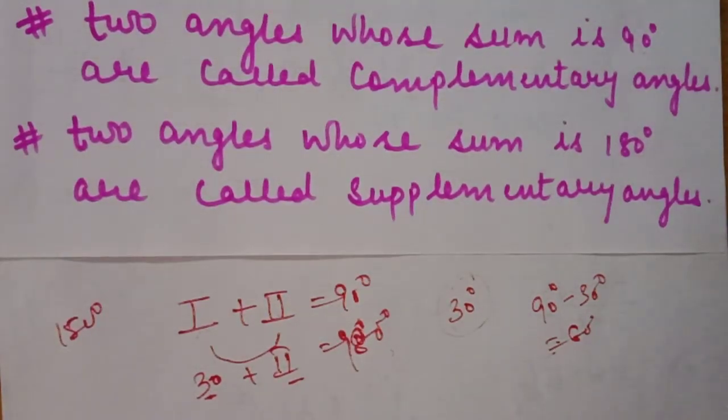Now these two things are most important. You have to learn them. When the sum of two angles is 90, it is complementary. When the sum of two angles is 180, it is supplementary.